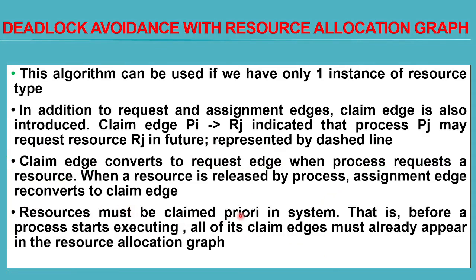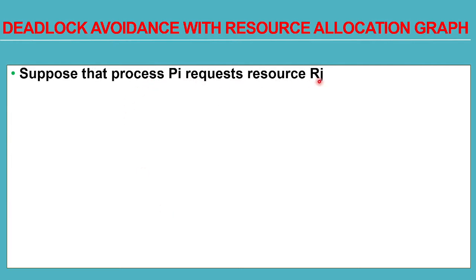So resources must be claimed a priori in the system. That is, before a process starts executing, all of its claim edges must already appear in the resource allocation graph. Here you have to show all the claim edges, that is, in future which resources will be needed by that process, which is impossible. A process first of all won't know how many resources it will need in future. But the deadlock avoidance algorithm says what? When you draw the resource allocation graph, you have to show all the claim edges prior, at the start itself, in the resource allocation graph.